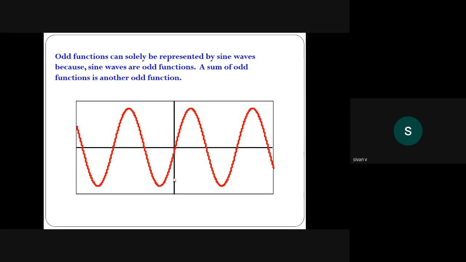Odd into odd is even. Reverse part: x cube into x power 4. Odd. Very good. Odd into even is also odd. Even into odd is also odd. Therefore, we come to the conclusion. Even into even, we get the even function. Odd into odd, we get the even function. The reverse part, odd into even or even into odd, we get the odd function only. Here, sum of odd functions is an odd function.